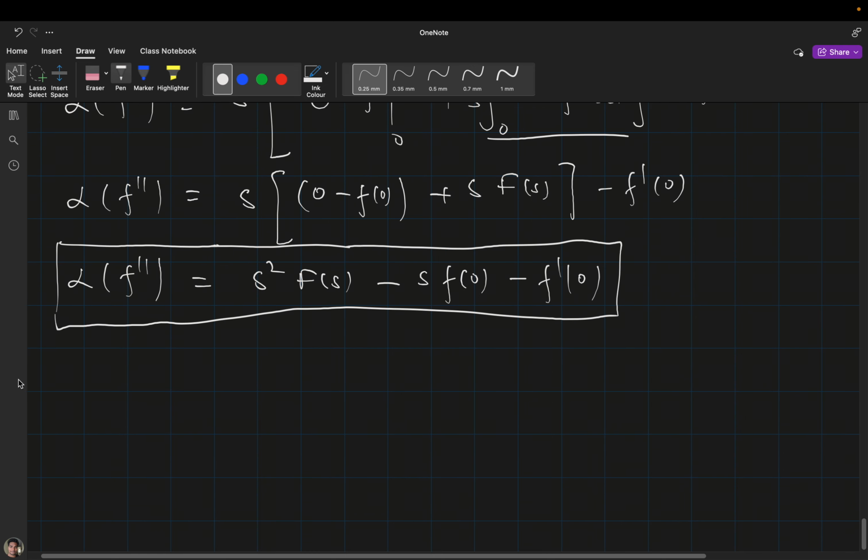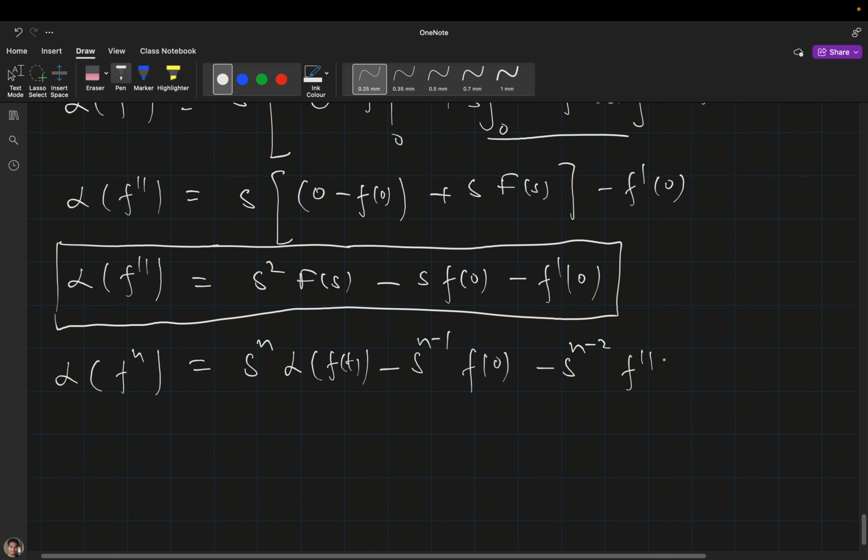Now I can generalize. If someone wants to derive it, I will not derive it, it's just a generalization. That is, s raised to the power n Laplace transformation of f(t) minus s raised to the power n minus 1 f(0) minus s raised to the power n minus 2 f dash 0 minus, and so on, up to f raised to n minus 1 of 0.